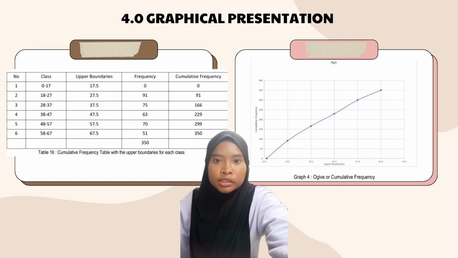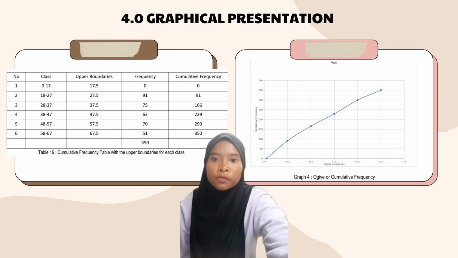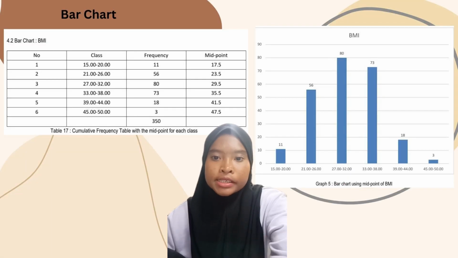4.0 graphical presentations. As you can see, there are a table and an ogive graph that represent the age. There are 6 classes of age that we have divided to draw an ogive graph. From the ogive, we can see that the graph starts at 70.5, where the cumulative frequency is 0, and the graph ends at 67.5, where the cumulative frequency is 350.